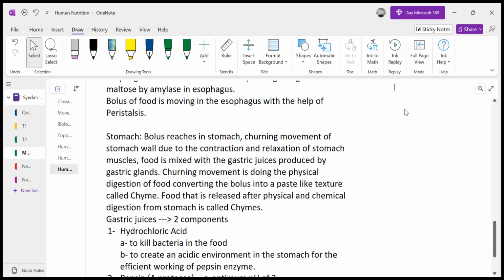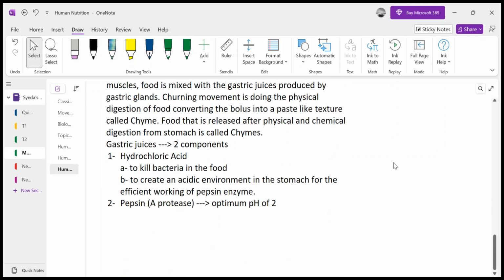All right. Now, we have discussed that hydrochloric acid has two functions: killing bacteria, and creating an acidic environment for the efficient working of the pepsin enzyme, since the stomach has a pH of 2. Now, what is the function of pepsin? Of course, it digests proteins into polypeptide